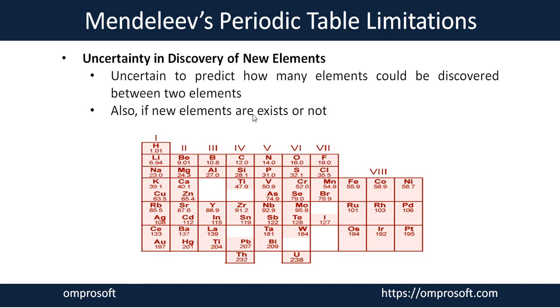It was a question mark how many elements could be discovered between two elements. There was no actual fact showing that such elements already exist or not. So this uncertainty in the discovery of new elements becomes a limitation of Mendeleev's periodic table.